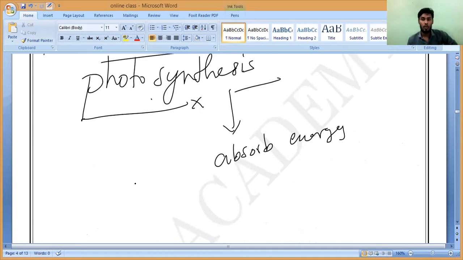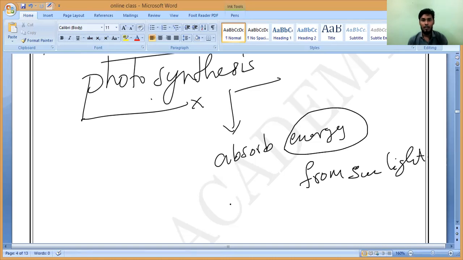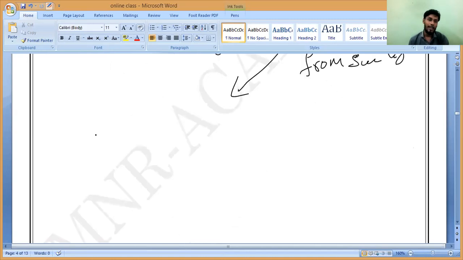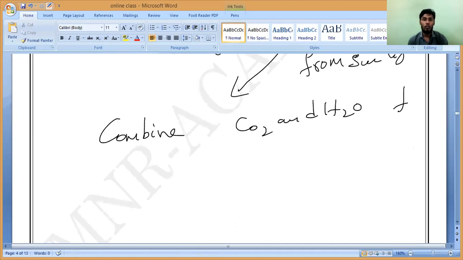That is the importance of chlorophyll. Do you understand, Mari? It will absorb energy from sunlight, and this energy, what it will do? This energy will combine what, Hari? It will combine carbon dioxide and water to form what? Food. To form glucose.